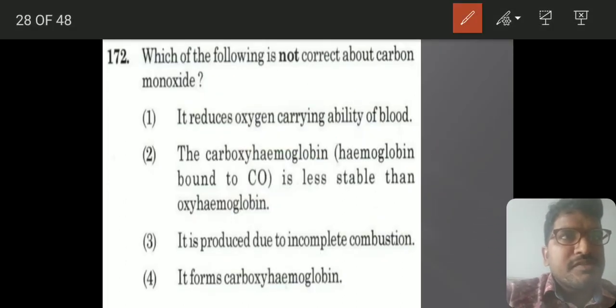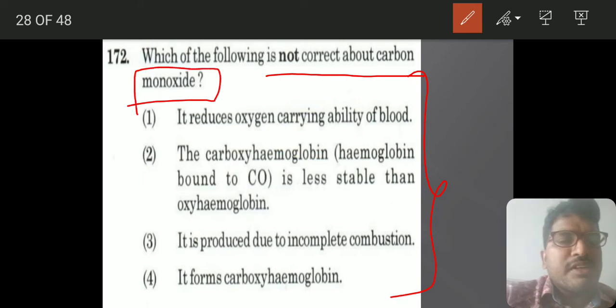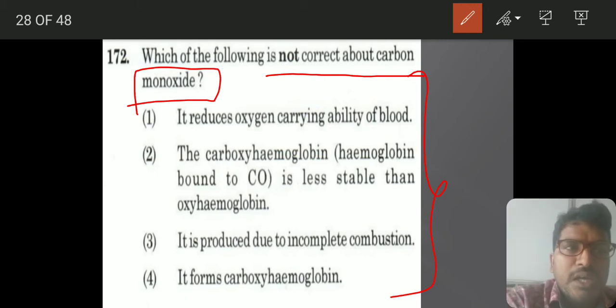Next, you see, this is a very important one. Simple question. Which of the following is not correct about carbon monoxide? We know very well carbon monoxide reacts with hemoglobin and forms carboxyhemoglobin, which reduces the oxygen carrying capacity of the hemoglobin. Why? Because it is highly stable.